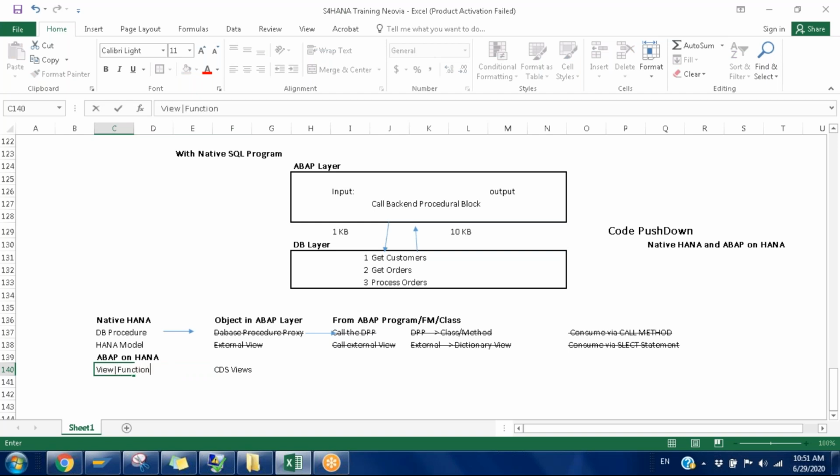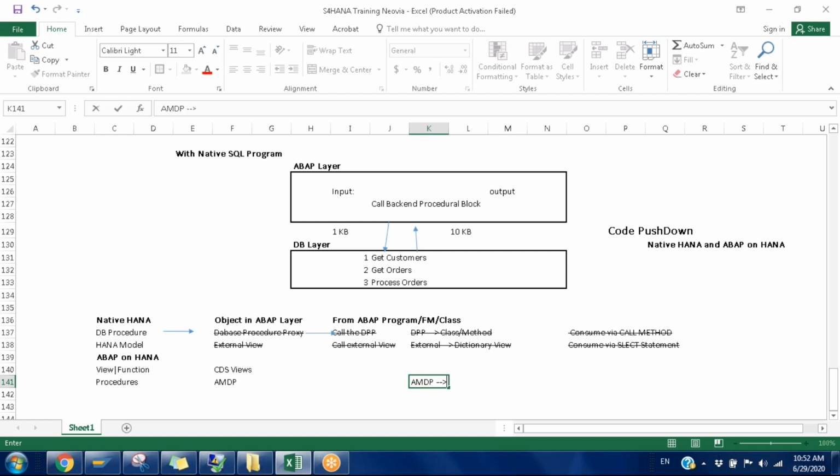Create a function here. And if you're creating an AMDP, it will create the procedure. How we are going to consume it, I will write in the reverse direction. That is fine. AMDP is nothing but a method.